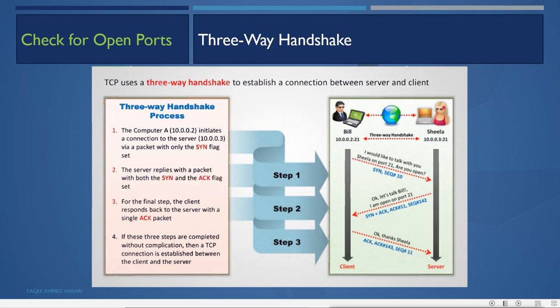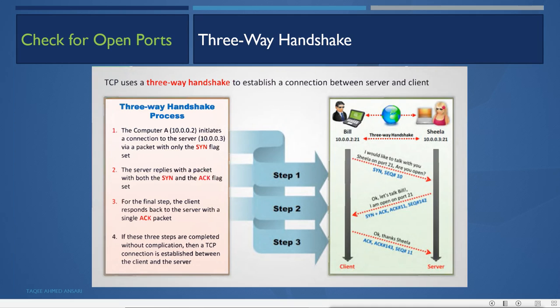When data reaches the transport layer, it is divided into multiple small packets and a unique sequence number is assigned to each packet. The SYN flag set packet goes with sequence number 10, and when the SYN ACK comes, you can see the ACK is 11 and the sequence number is 142. It depends on the machine how many ACKs and SYNs it has exchanged with other machines, so the counter goes on.